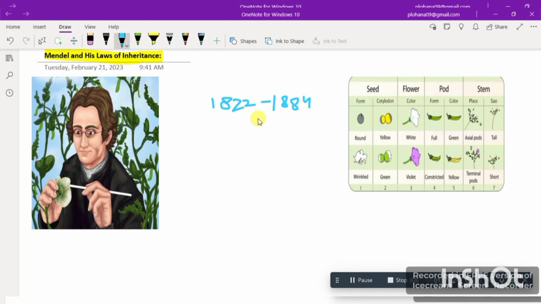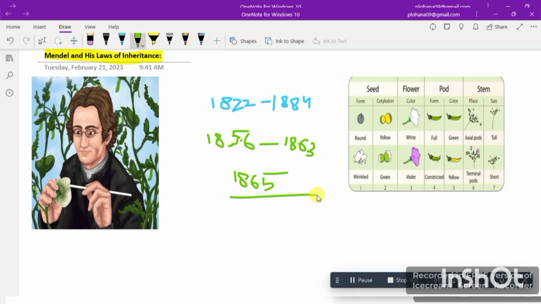So let me tell you when he worked and for how many years. He started working on the experiments of genetics in 1856. He worked on the experiments for 7 years, from 1856 until 1863, while his work was published in 1865.